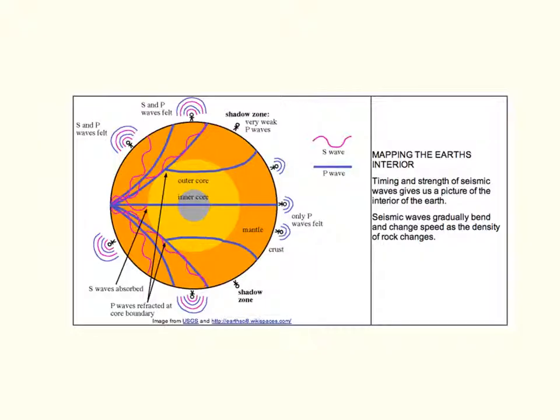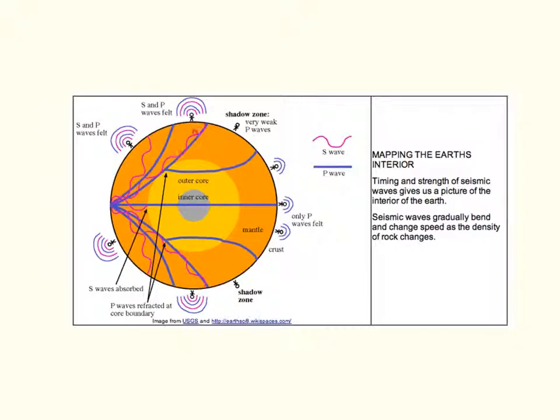Because I see an earthquake here, but then I also feel a lot of shaking over here, some of the seismic waves hit a layer and then kind of bounce off. And here's one where it's kind of reflecting a little bit. It hits this and then kind of bounces off. And over here I don't really feel anything because these P waves here got reflected or refracted, and so this is, they call it a shadow zone. It's like being in the shadow of a tree. You can't really feel the light or see the light.